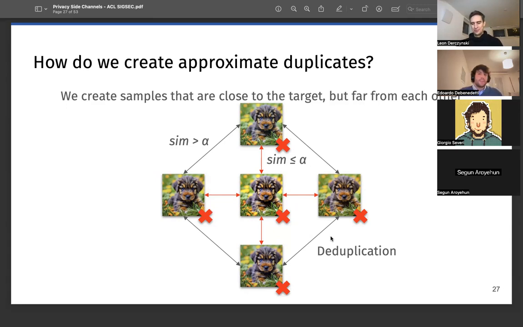So in principle, there's nothing wrong with deduplication itself. It's not that we are doing deduplication in the wrong way. It's just that if you want deduplication to be somewhat privacy preserving, we have to rethink how that works.